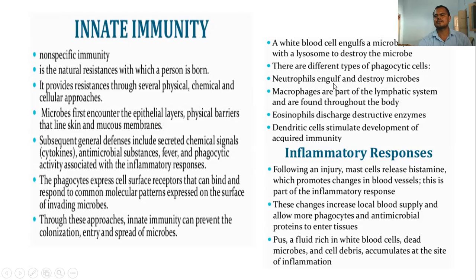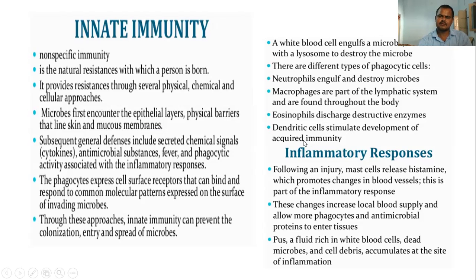Neutrophils also destroy foreign bodies, as do macrophages and eosinophils, which contain destructive enzymes and agents, and dendritic cells stimulate the development of acquired immunity. So all these cells are generally involved in innate immunity, inhibiting or at least neutralizing microbial activity.